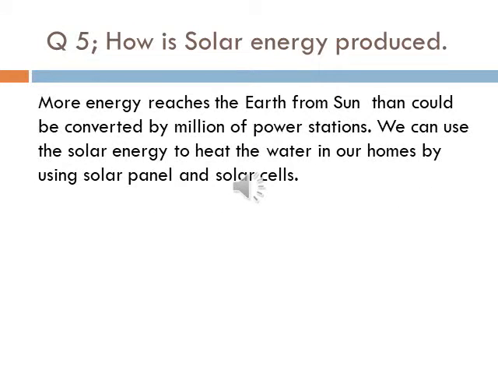Question number 5. How is solar energy produced? More energy reaches the earth from the sun than could be converted by millions of power stations. We use the sun's energy to heat water in our homes or by using solar panels and solar cells.